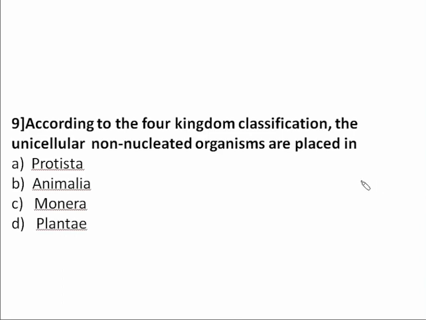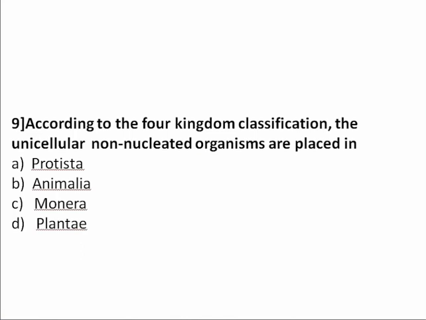In that, unicellular non-nucleated organisms are placed in the kingdom Monera, that is option C. Non-nucleated means prokaryote, and the one prokaryotic kingdom is Monera. Therefore, our answer is option C, Monera kingdom.